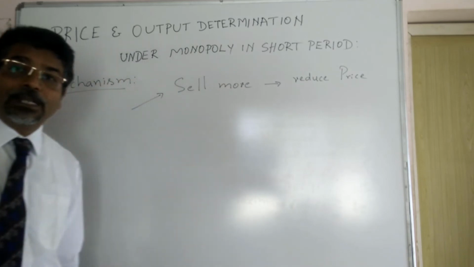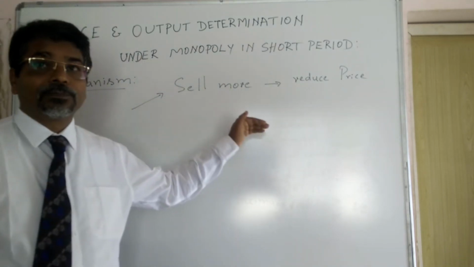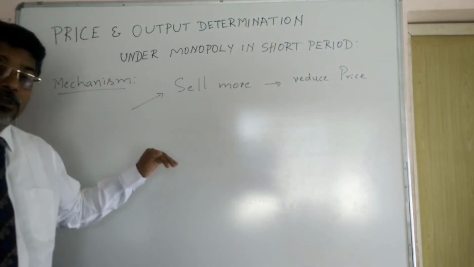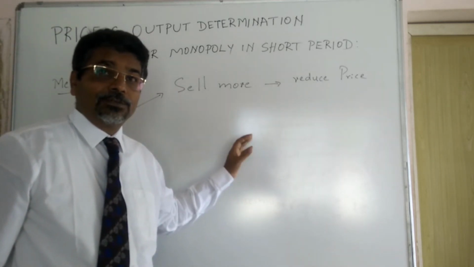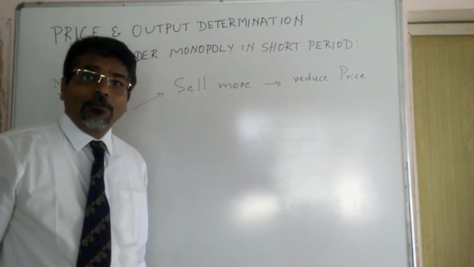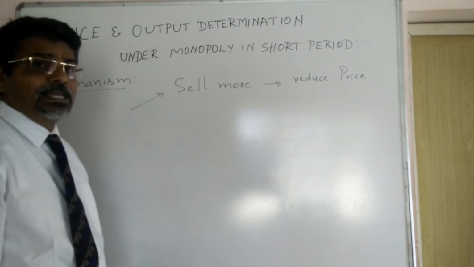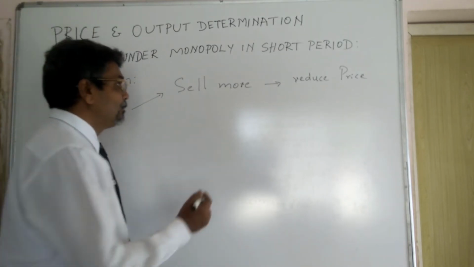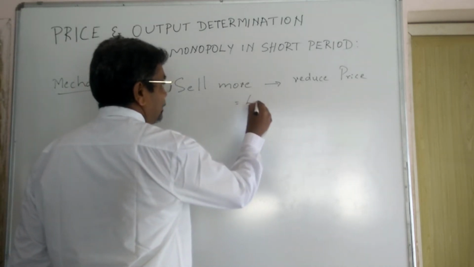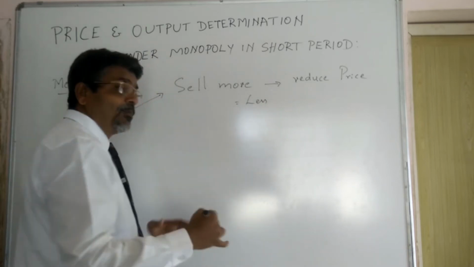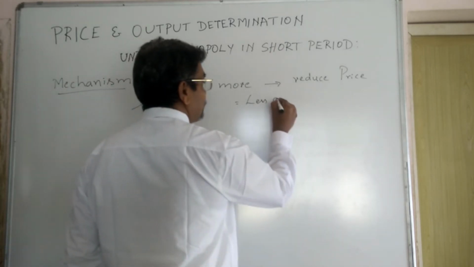He will decrease the price to sell more. If he reduces the price of his product to sell more, the proceeds of the sales he is getting are less. Then what is the result? Result is less amount of sales proceeds.